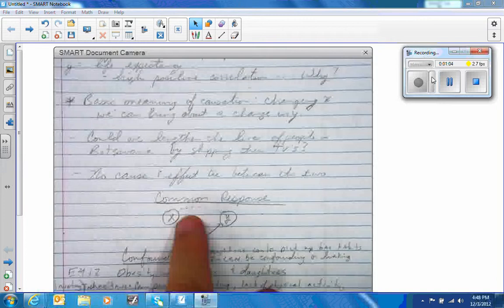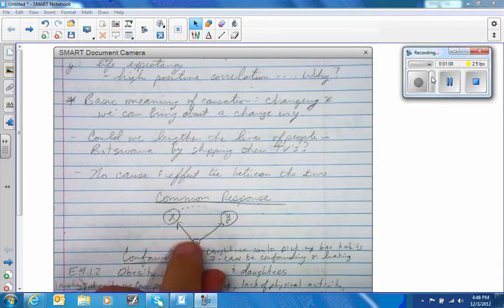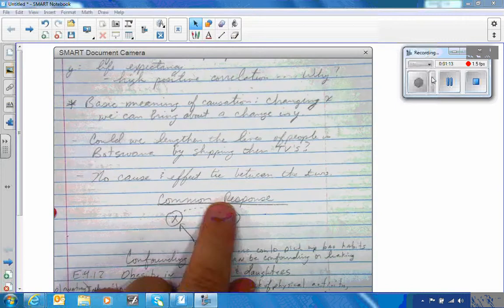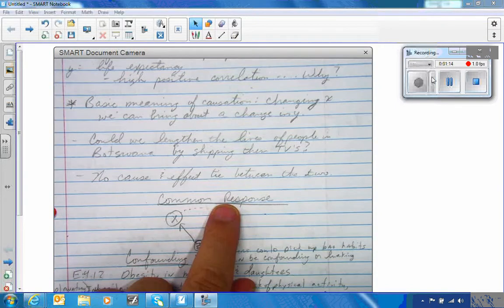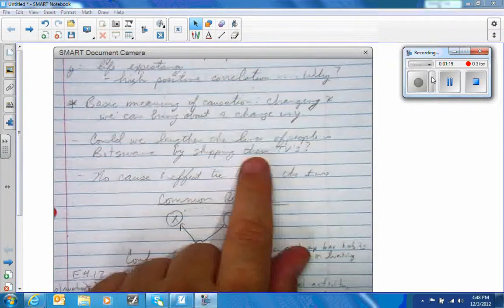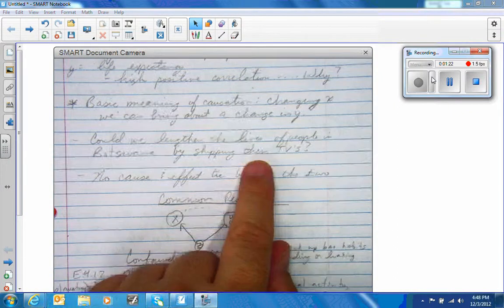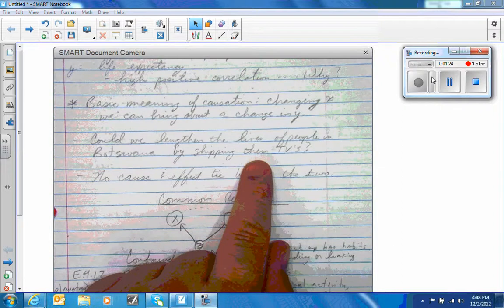In other words, x does not cause y. Z causes both of them, but because it causes both of them, sometimes it can seem, like I said, that there's a positive correlation. So could we lengthen the lives of people in Botswana by shipping them TVs? Or is that just a nonsensical statement?